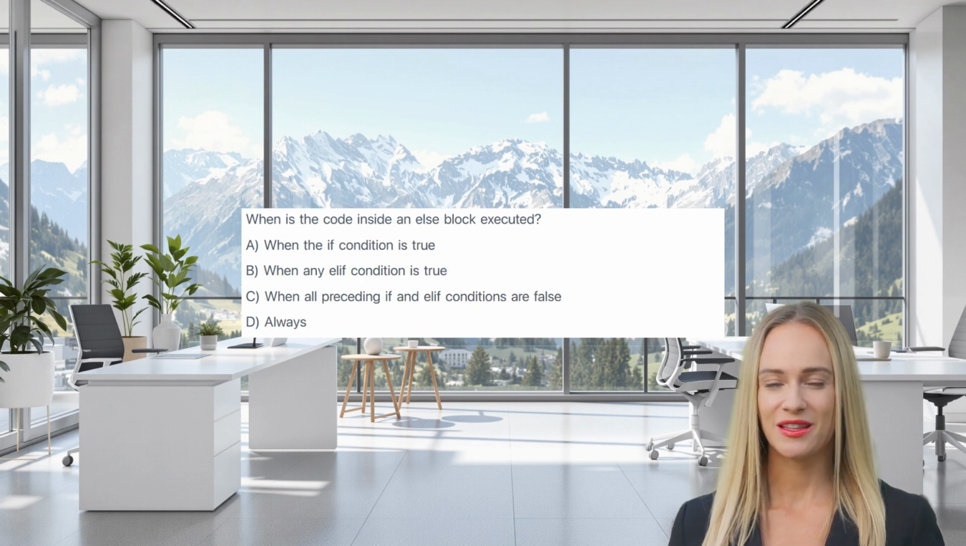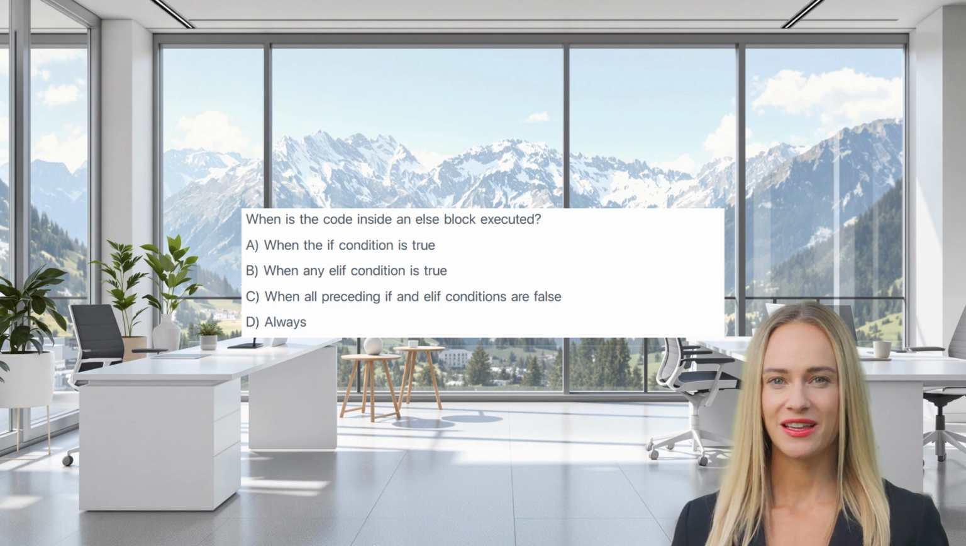When is the code inside an else block executed? A. When the if condition is true. B. When any elif condition is true. C. When all preceding if and elif conditions are false. D. Always. The correct answer is C.